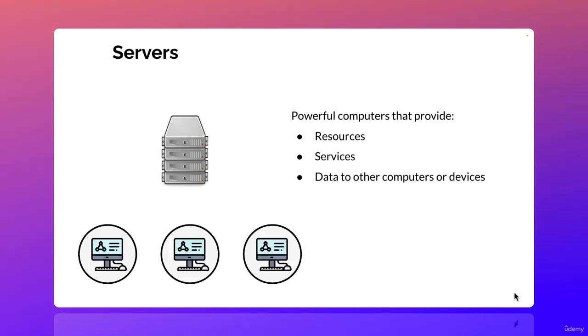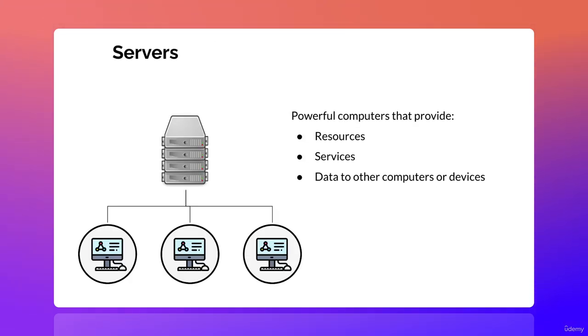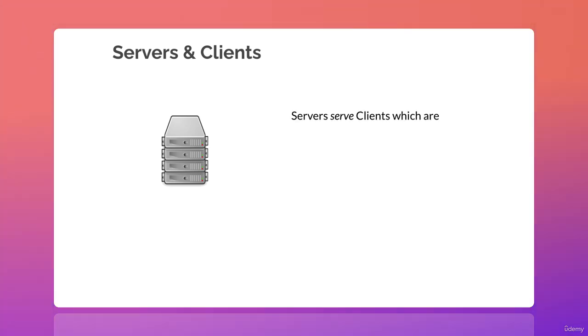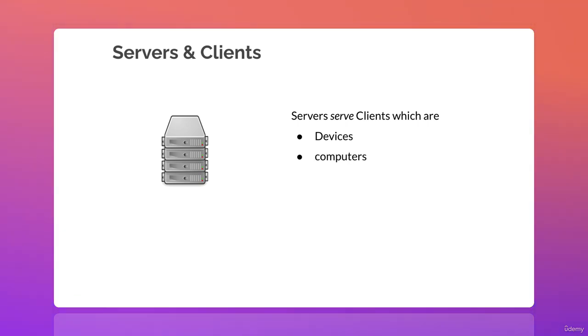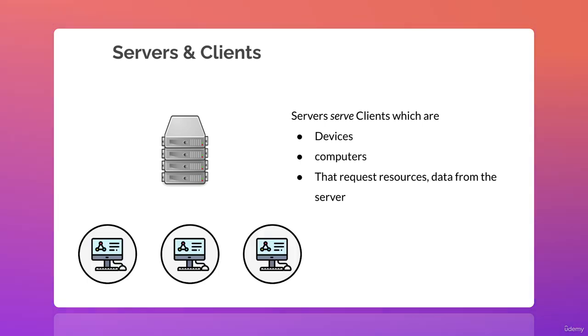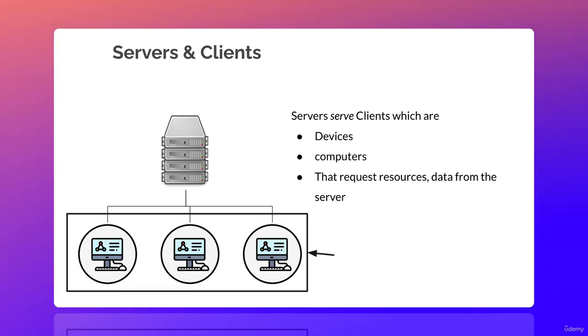Now, the server sits somewhere, and then we have what we call clients. So we have the server and we have what we call clients. So essentially we have this connection between servers and clients. So servers serve clients. So what are clients? Clients could be anything: devices, computers, other computers. So anything that can request resources or data from the server is indeed a client. So essentially what we have at the bottom here, in this case, are just computers, but they could be any devices, right? These are what we call the clients.